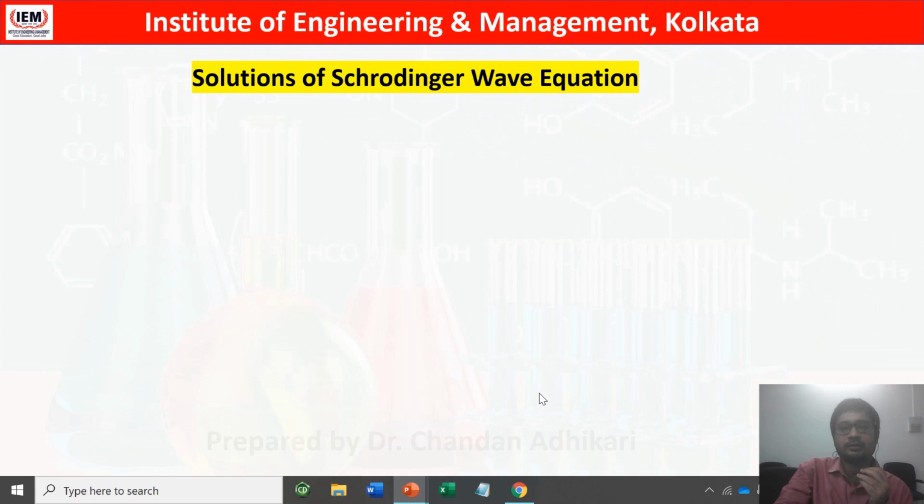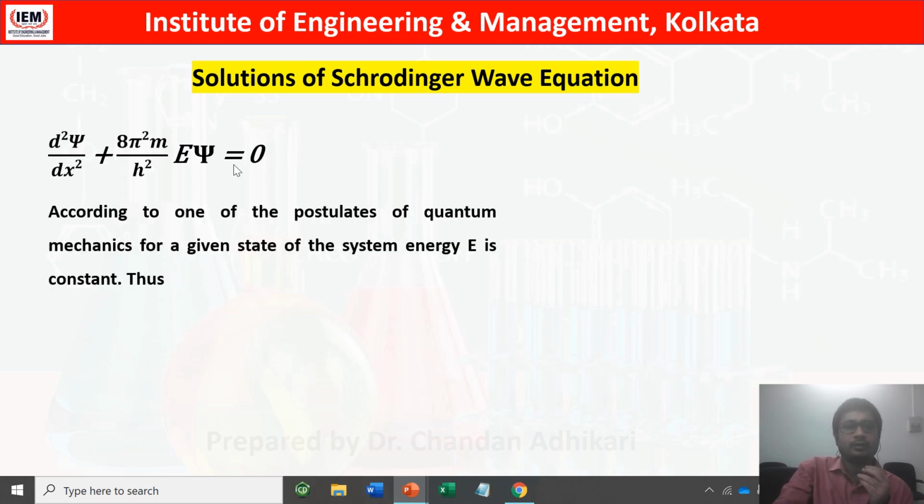The Schrodinger wave equation, whatever we got, we need to solve from that. So how to solve it? If the particle cannot go outside the box and remains inside the box, then V equals 0, because we have assumed that the potential energy is 0. So the Schrodinger wave equation becomes d2 psi/dx2 plus 8 pi square m by h square E psi equals 0.